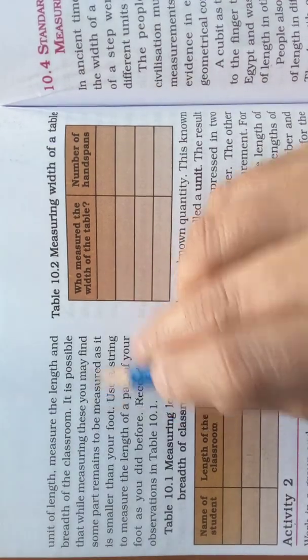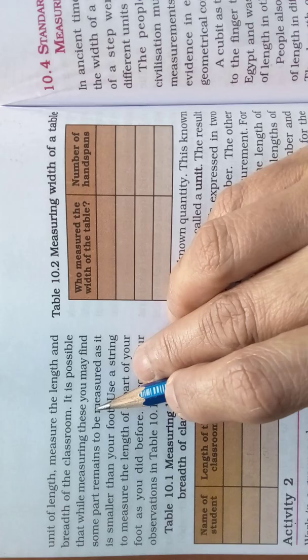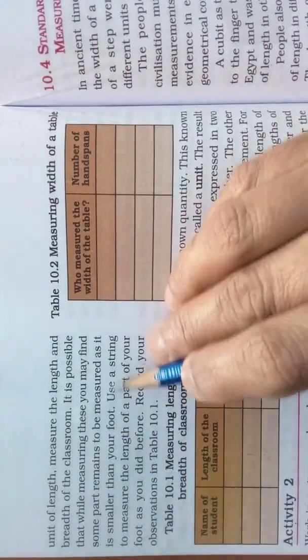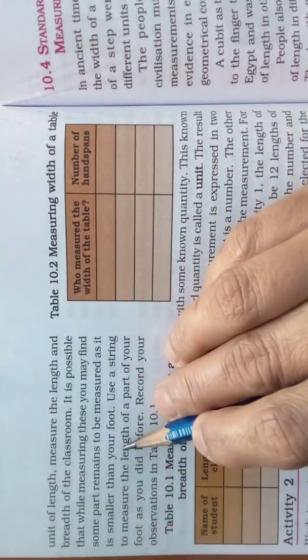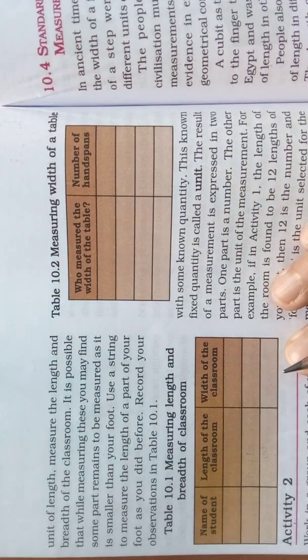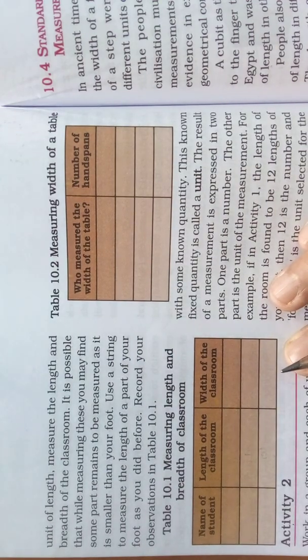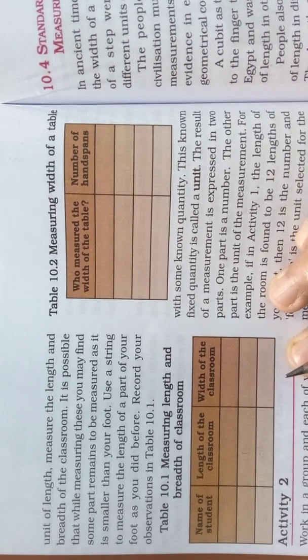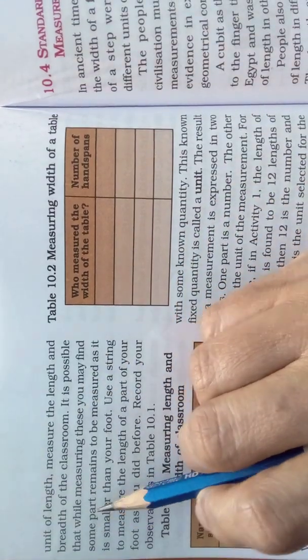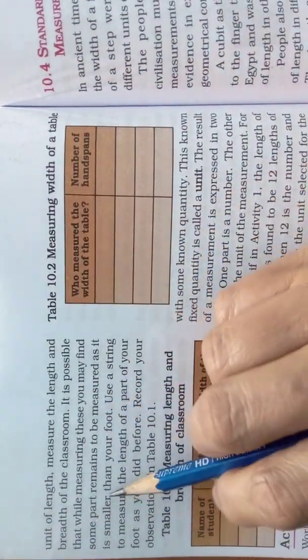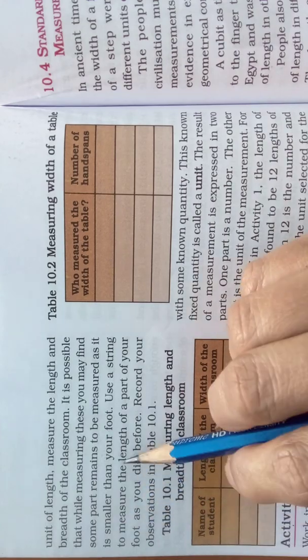But it is possible that while measuring these, you may find some part remains to be measured as it is smaller than your foot. See, if you measure using your foot, at the end there won't be a full foot length. There will be some part left which is smaller than the foot. That means it is possible that while measuring these, you may find some part remains to be measured as it is smaller than your foot.